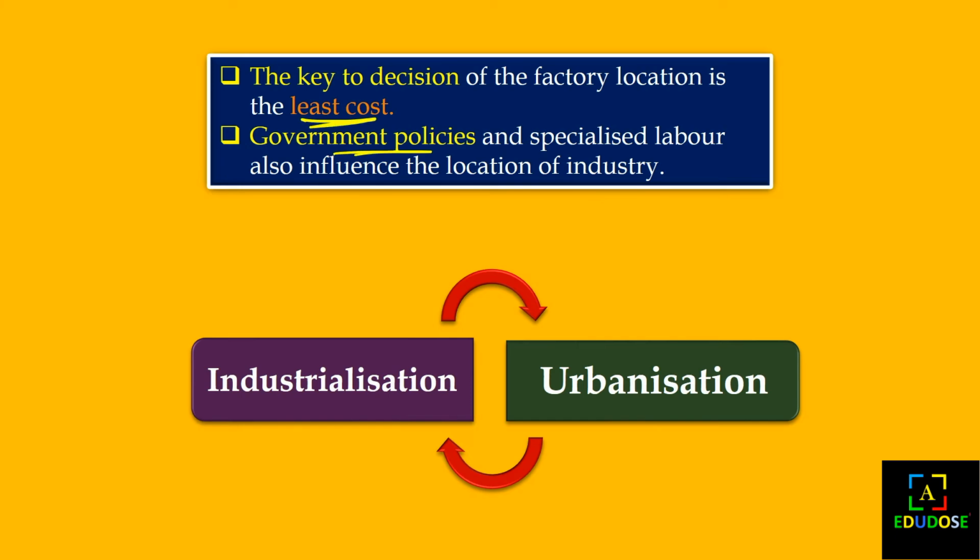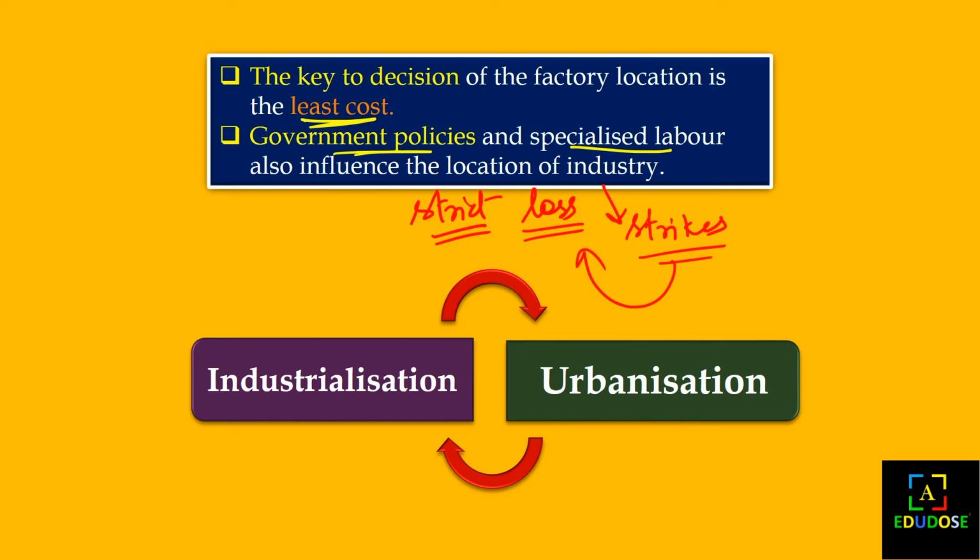Government policies and specialized labor also influence the location of industry, because if government measures or interventions are very strict, we can have a loss. Likewise, if the location where we are setting up the industry has many strikes, we can have a loss. So we have to see the government policies and the specialized labor that can be made available to the industry.